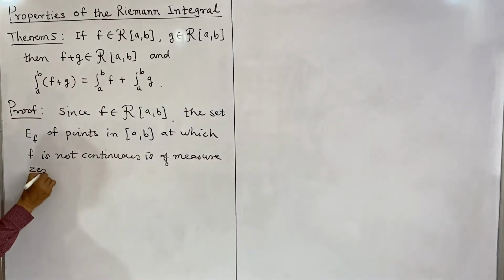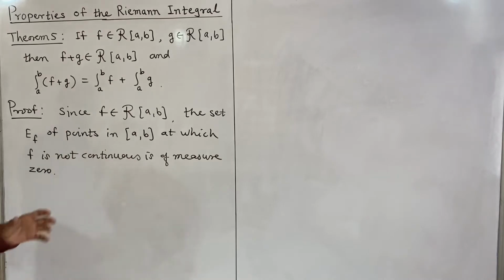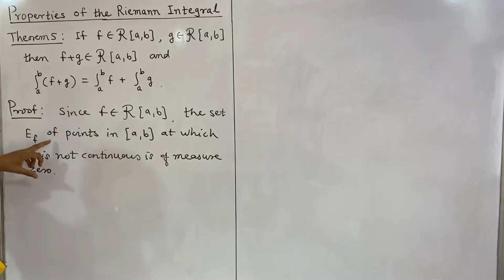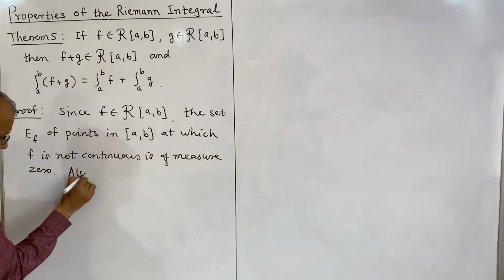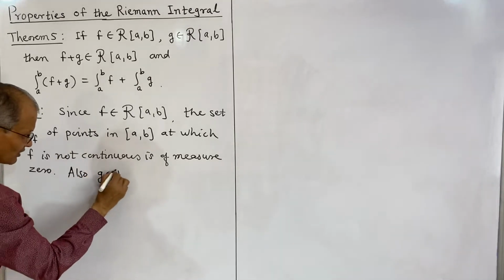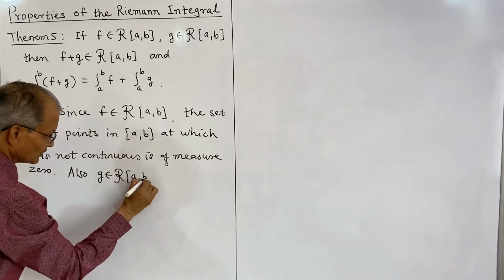So this is the meaning here. F is continuous at almost every point means the set of points at which f is not continuous is of measure 0. Also g is Riemann integrable, and the same result we can write about g.